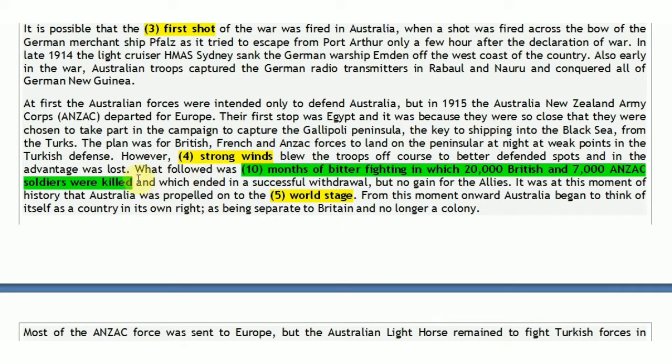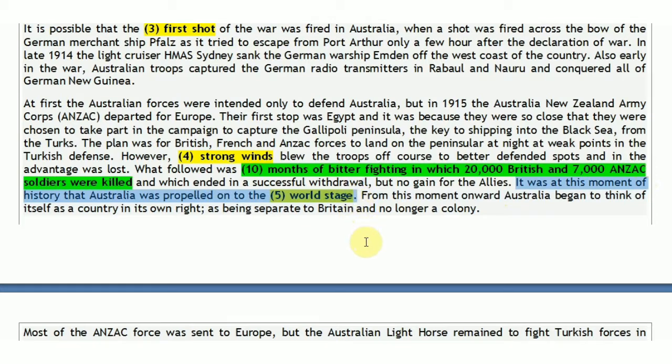Here it is written: after the advantage was lost, what followed was 10 months of bitter fighting. These three forces fought bitterly against the Turkish forces, in which 20,000 British and 7,000 Anzac soldiers were killed, and which ended in a successful withdrawal but no gain for the Allies. It was at this moment of history that Australia was propelled onto the world stage. Which moment are they talking about? After the war, after the bitter fight with the Turkish defenses, Australia was propelled onto the world stage.